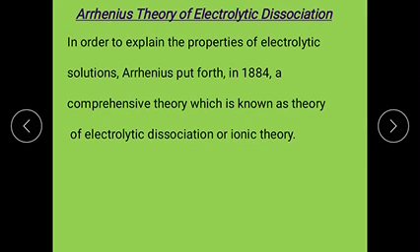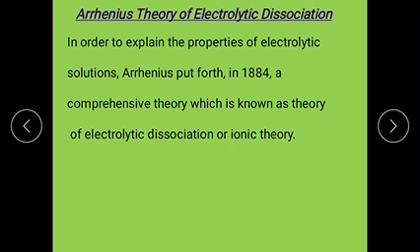Arrhenius introduced a new theory, known as the Arrhenius theory of electrolytic dissociation. In order to explain the properties of electrolytic solutions, Arrhenius put forth in 1884 a comprehensive theory, which is known as the theory of electrolytic dissociation, or ionic theory.